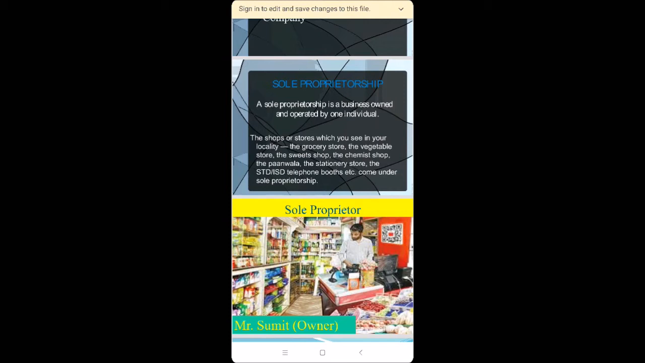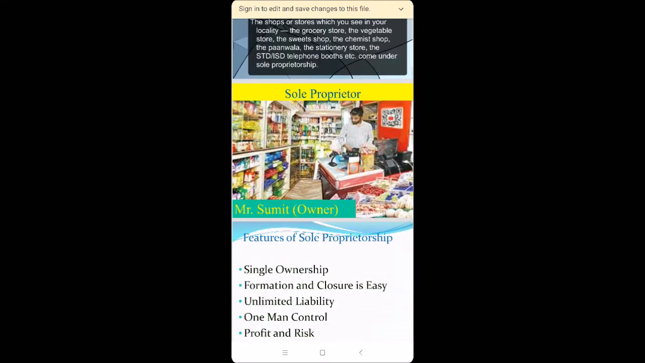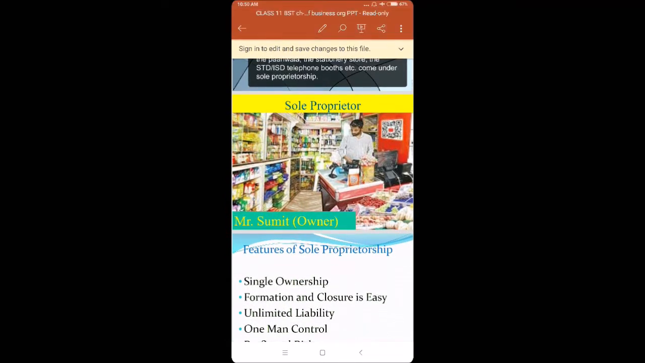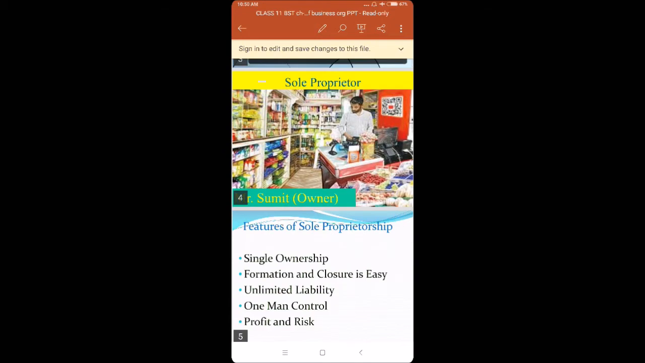Now let us see the features. As here you can see on the screen, Mr. Sumit, he is a single owner. This is an example of sole trade, which normally we are seeing daily in our practical life. You all are well aware of all these things. Now let us see the features.